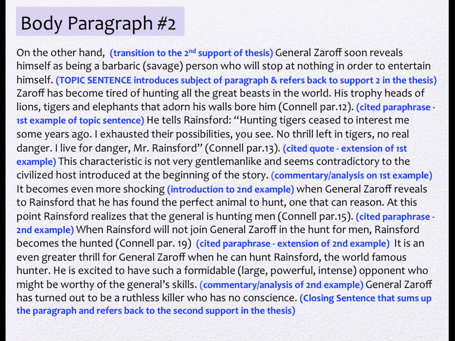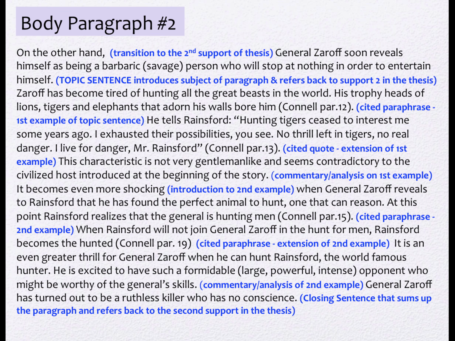That's a cited paraphrase. He tells Rainsford, "Hunting tigers ceased to interest me years ago. I exhausted their possibilities, you see. No thrill left in tigers, no real danger. I live for danger, Mr. Rainsford." That's a cited quote. This characteristic is not very gentlemanly-like and seems contradictory to the civilized host introduced at the beginning of the story. That's a commentary. It becomes even more shocking when General Zaroff reveals to Rainsford that he has found the perfect animal to hunt, one that can reason. At this point, Rainsford realized that the general is hunting men.